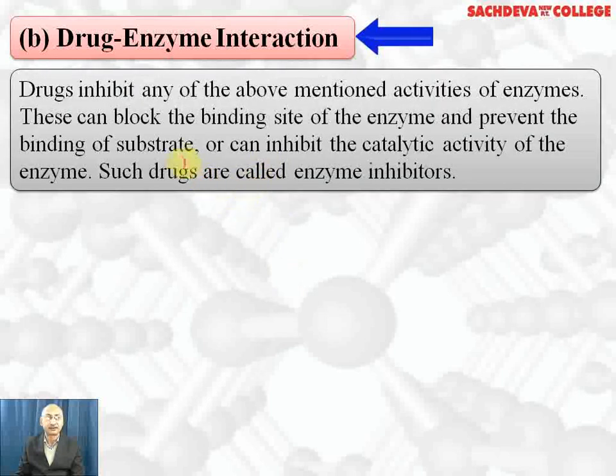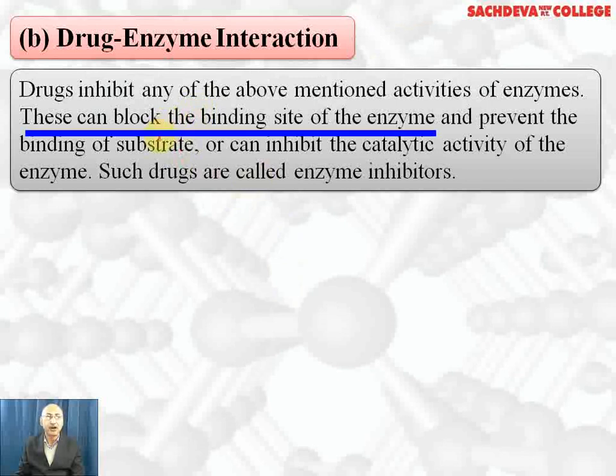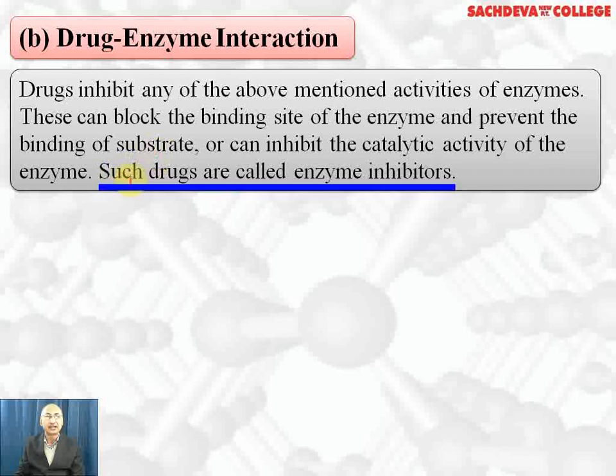Drug-enzyme interaction. Drugs inhibit any one of the above mentioned activities of the enzymes. They can block the binding site of the enzyme and prevent the binding of substrate, or they can inhibit the catalytic activity of enzyme. Such drugs are called enzyme inhibitors. That is, many of the drugs suppress or prevent the action of enzymes and act as enzyme inhibitors.